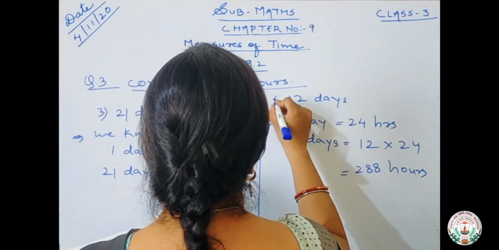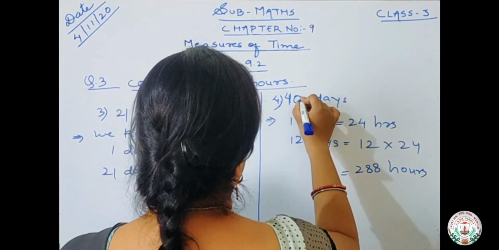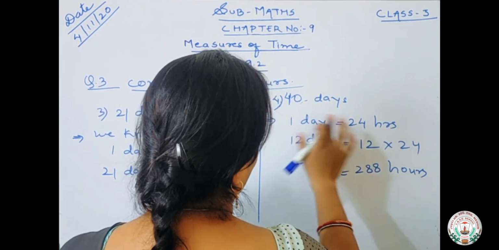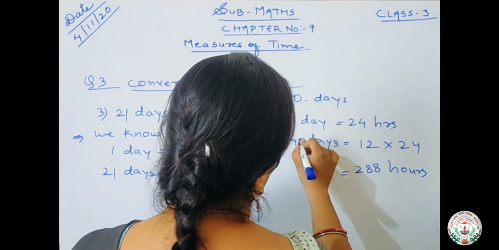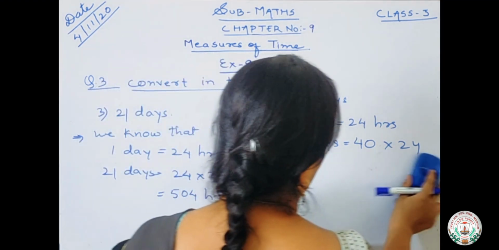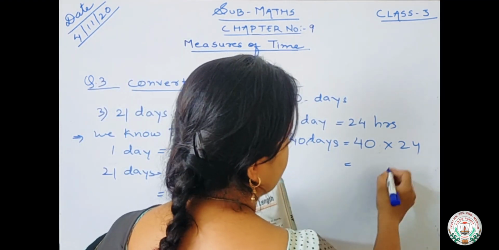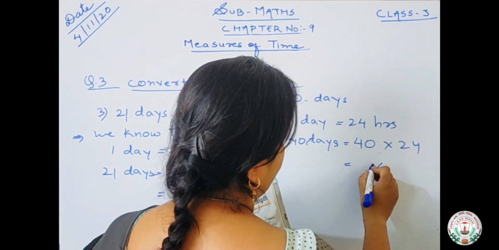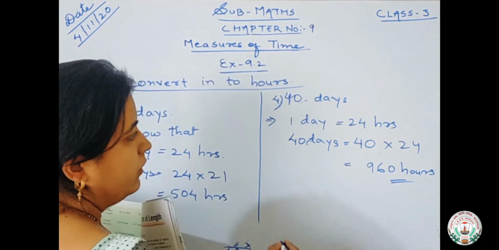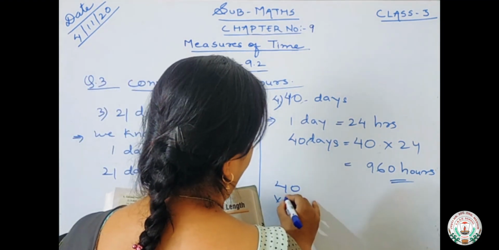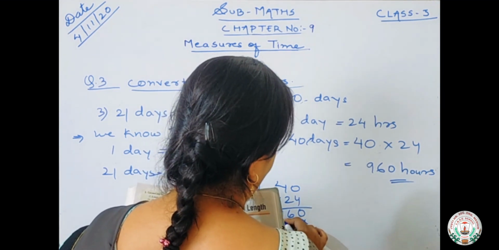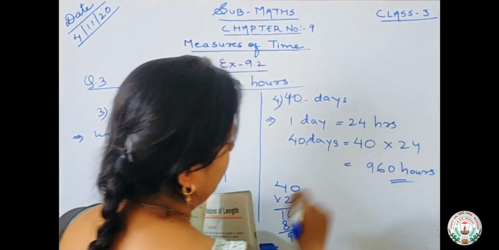Now number 4th is 40 days. If 1 day is having 24 hours, so 40 days is equals to 40 into 24. So what will be the answer? 4 4s are 16, 6, carry 1, 4 2s are 8 plus 1, 9, 960 hours. You will multiply here in rough and see. Okay. 4 zeros are 0, 4 4s are 16, 2 zeros are 0, 2 4s are 8, 0, 6, 9,